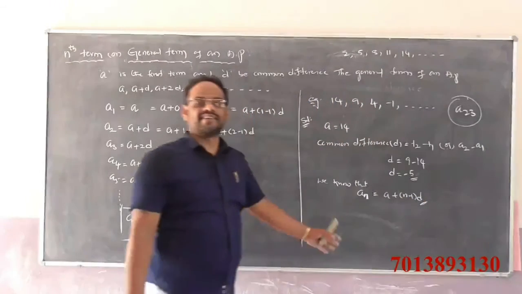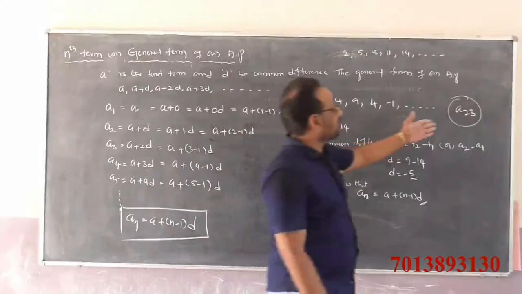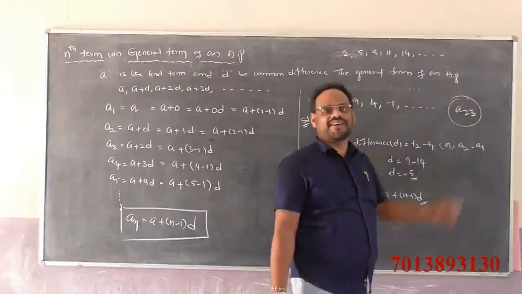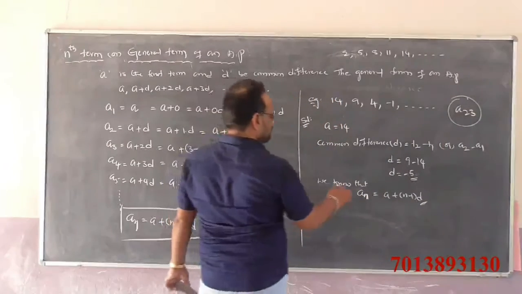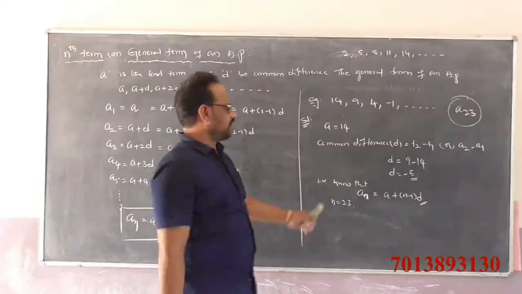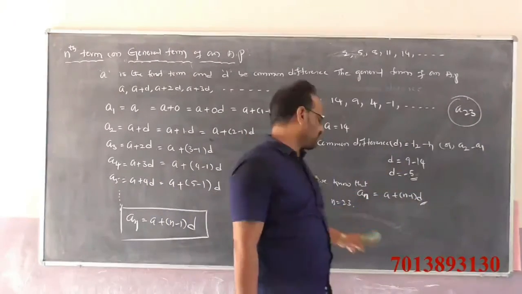This is the general term or nth term of the given sequence. To find A23, n is equal to 23. So the nth term is a plus (n minus 1) into d, and we want the 23rd term.